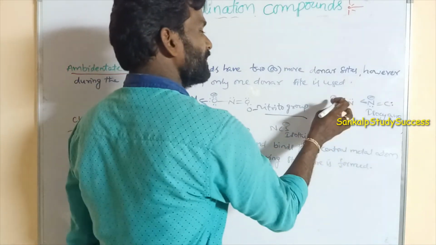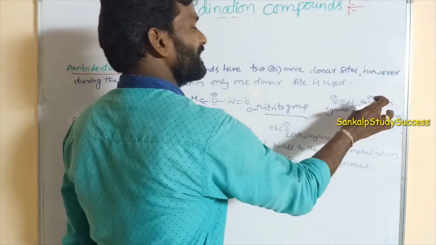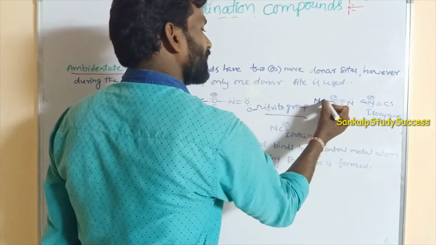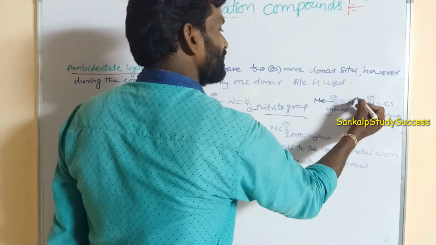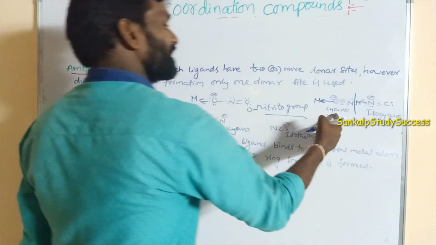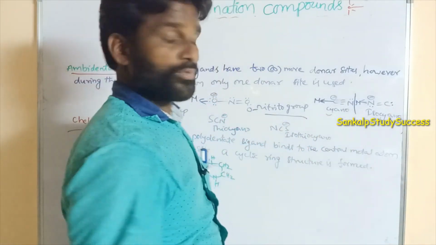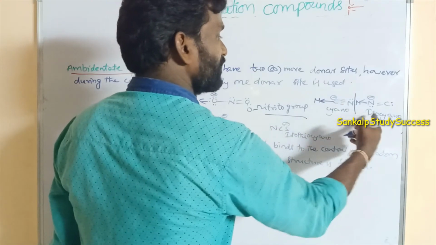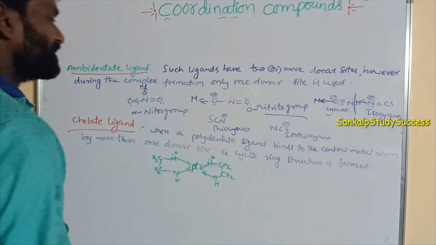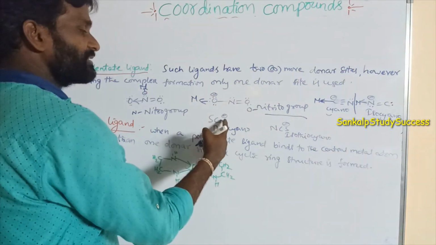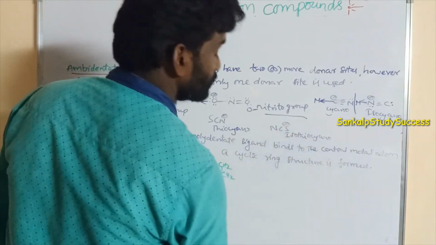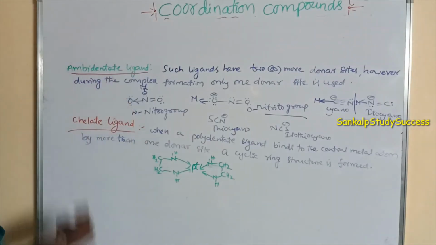Here the negative charge is present on C, and here the negative charge is present on nitrogen. Here the metal is bonded with carbon, and here the metal is linked with nitrogen. So this is said to be cyano, and this is said to be isocyano. When the metal is linked with carbon, that is cyano, and when the metal is linked with nitrogen, that is isocyano. Similarly, when the metal is linked with nitrogen, that is thiocyano, and when the metal is linked with sulfur, that is isothiocyano. So these are the ambidentate ligands.